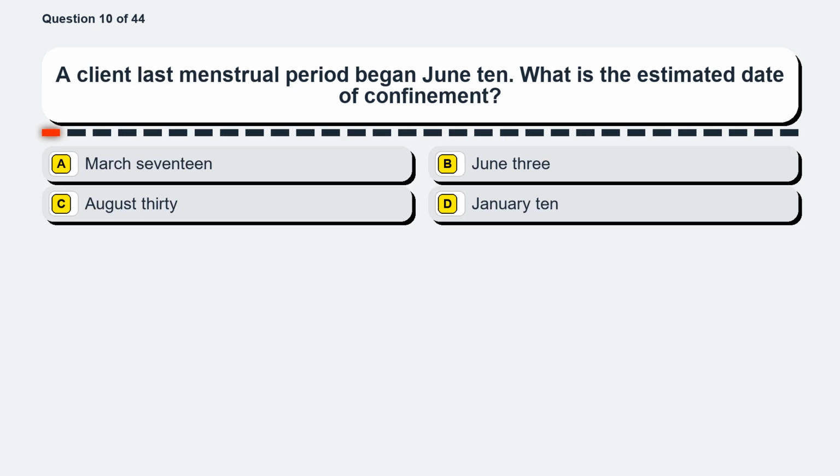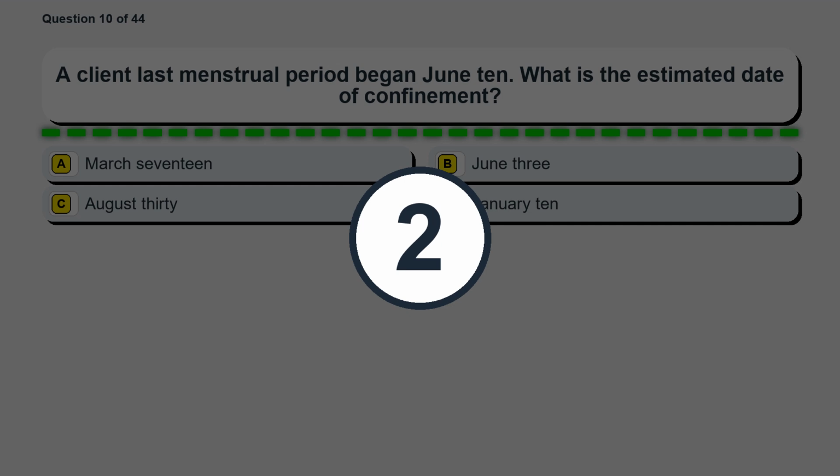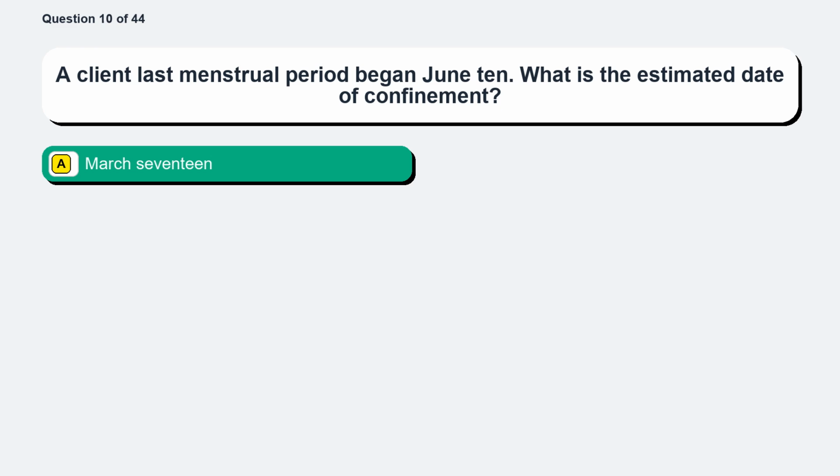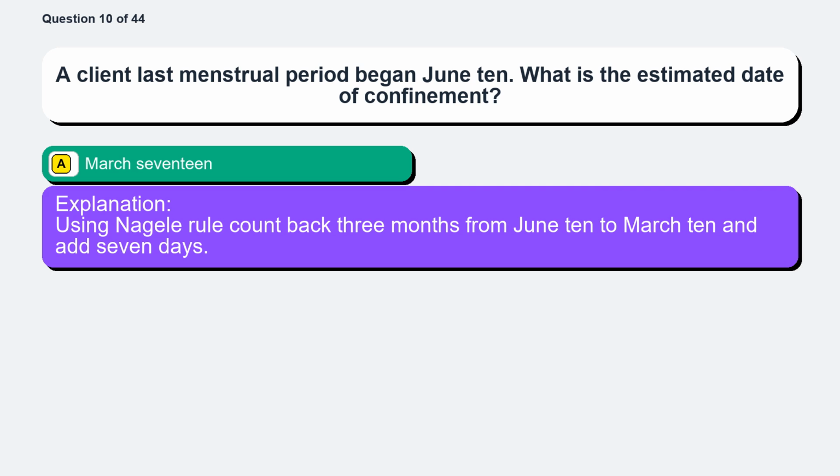Question 10. A client's last menstrual period began June 10. What is the estimated date of confinement? Option A, March 17. Option B, June 3. Option C, August 30. Option D, January 10. The correct answer is option A, March 17. Using Naegele's rule, count back 3 months from June 10 to March 10 and add 7 days.